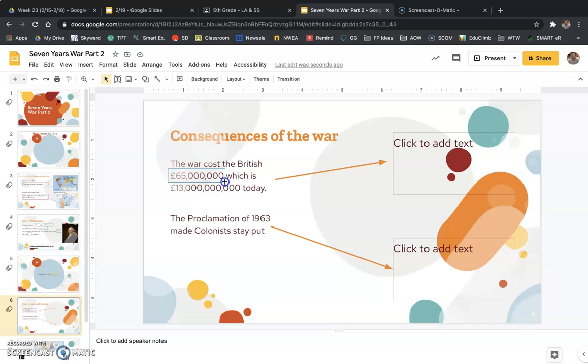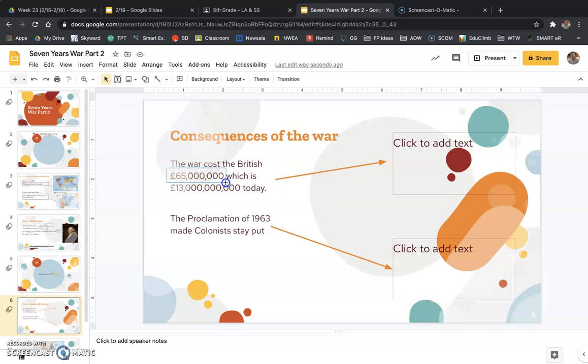Here in the United States we use dollars. In some Central American countries they use pesos. In China they use yen. That's what their money is called. In Britain they use pounds. That's the little symbol there. It's the same thing as money. It doesn't equal exactly 1 to 1, but that's the kind of money they use. So the war cost them 65 million pounds.